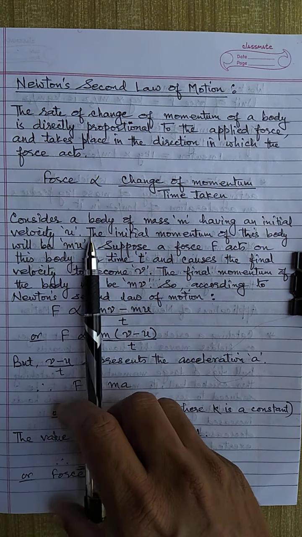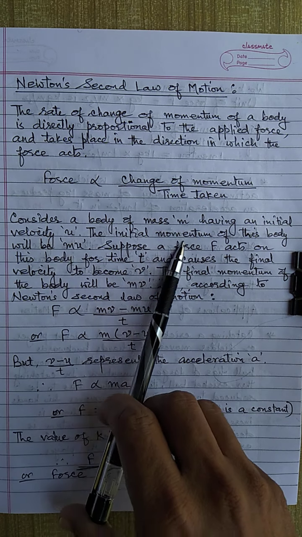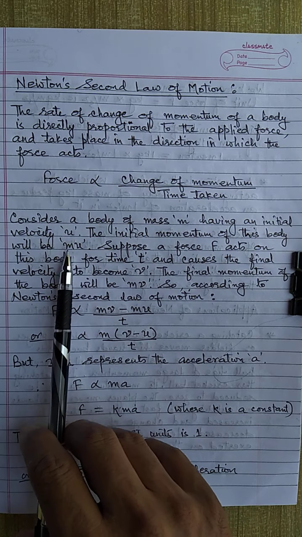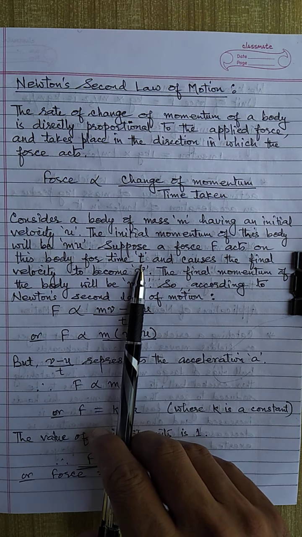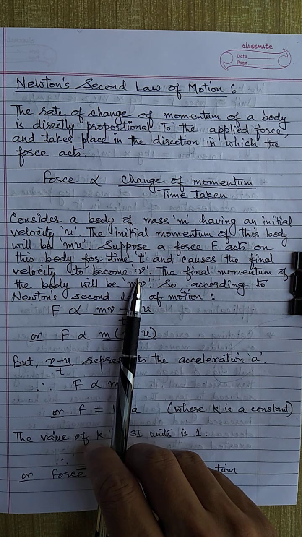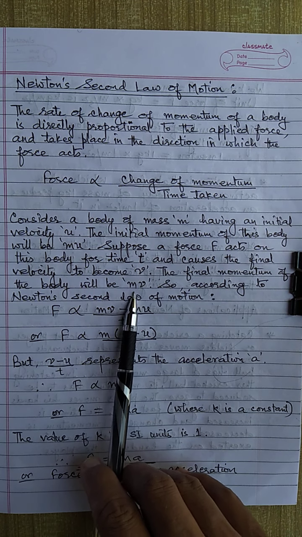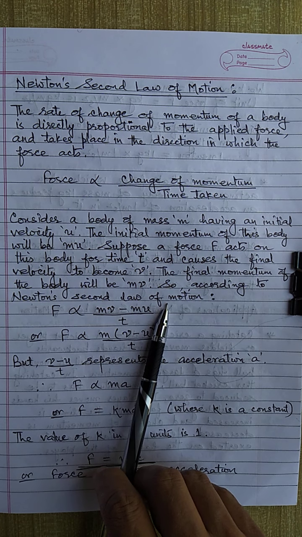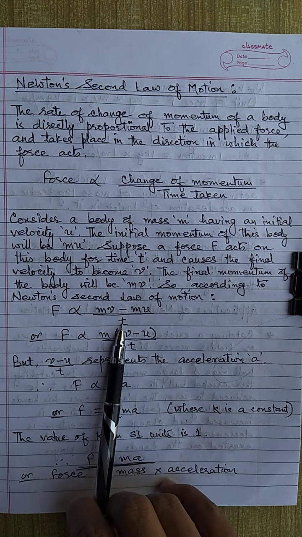So let us consider a body of mass m having an initial velocity u. The initial momentum becomes mass into velocity, that is mu. Suppose a force F acts on the body for a time t and causes the final velocity to become v. So the final momentum will become mass into velocity, that is mv. So according to Newton's second law of motion, force is directly proportional to change of momentum divided by time.